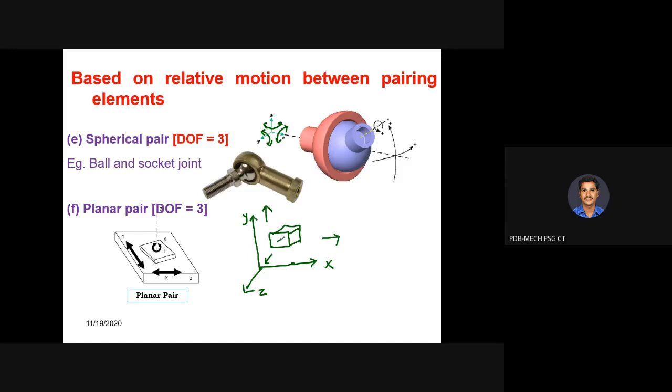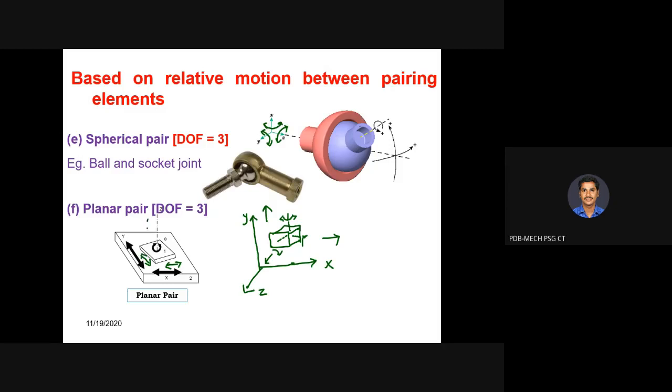Okay, about this particular axis it can rotate, about this particular axis it can rotate, and about this particular axis it can rotate. So an object in space normally has 6 degrees of freedom, but if you place it on a plane, then 3 degrees of freedom get arrested. Okay, it will be having only 2 translations. Without breaking the contact between 2 elements, we are having only 3 degrees of freedom, that is translation along this direction and translation along this direction.